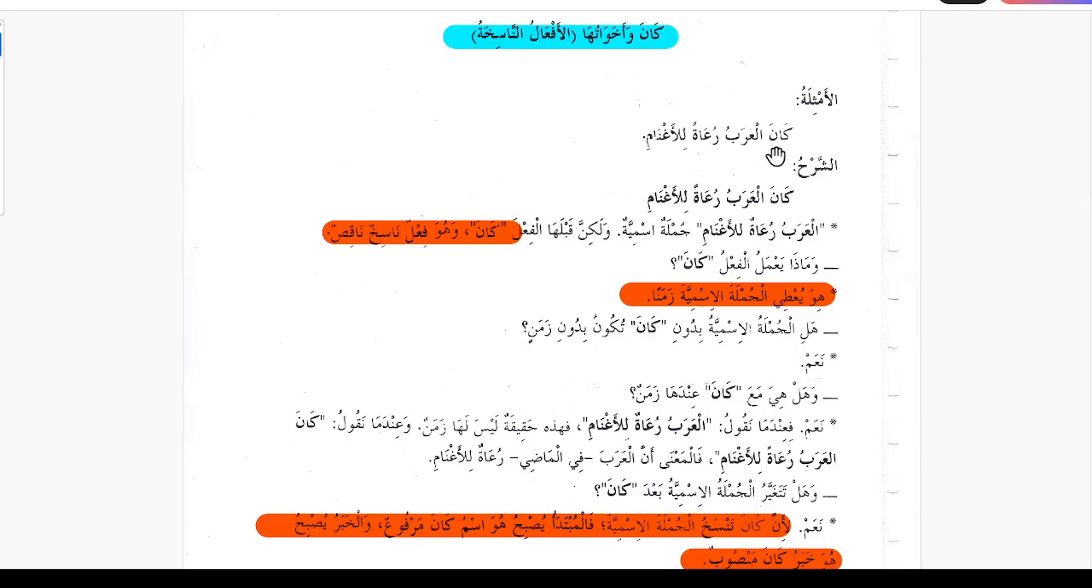For Kana, this is naqis in the sense that it just describes the time, not the action. Kana means was. What was? There is no action. So to complete the function of Kana, we need the action. That is why it is brought with Jumla Ismiya, and Jumla Ismiya explains the action of this verb. So that is why it's called a naqis verb.